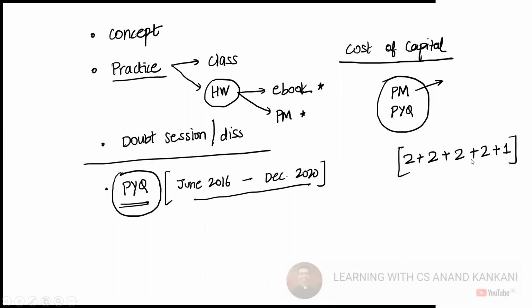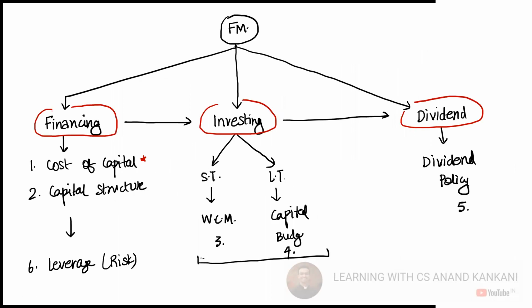So last lecture we covered how we are going to study FM, and what the three major decisions are which a financial manager has to take. One is the financing decision, the investment decision, and the dividend decision, and that's how I tried to bring your chapters in between. In the financing decision, these are the three chapters which you have to study.